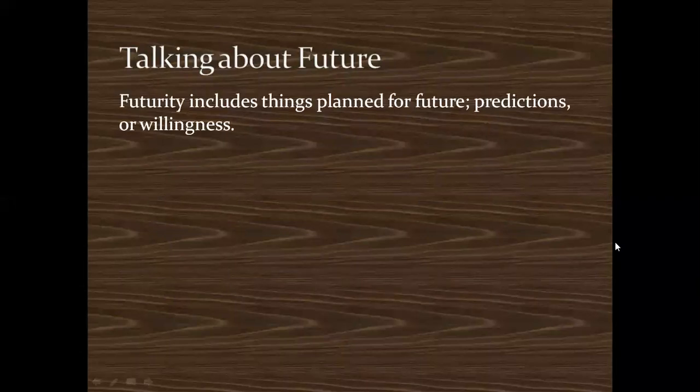Now, as I've already told you, in case of English, usually the future tense is not there exactly. I will not say it is there because the verbs are not changing their form. It remains the same as that in the present tense, except there will be one typical word that will tell you that you're talking about the future. So futurity includes things that are planned for the future, or predictions, or willingness. So let's take some examples.